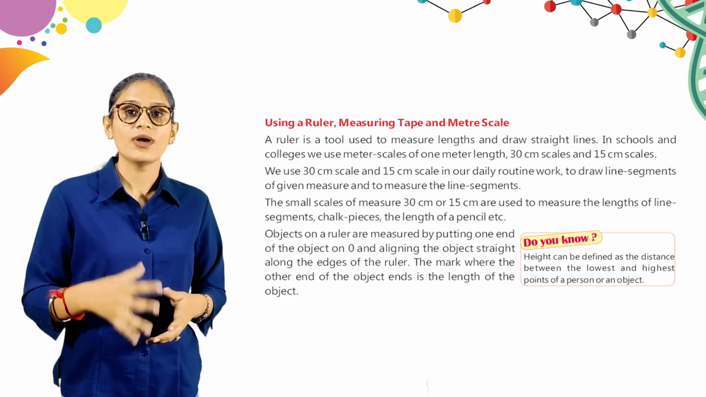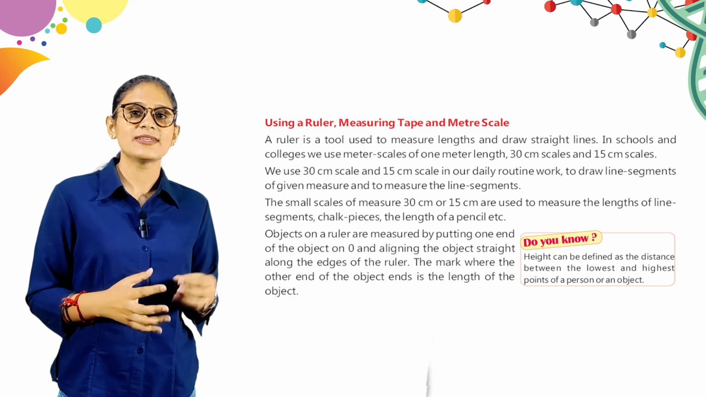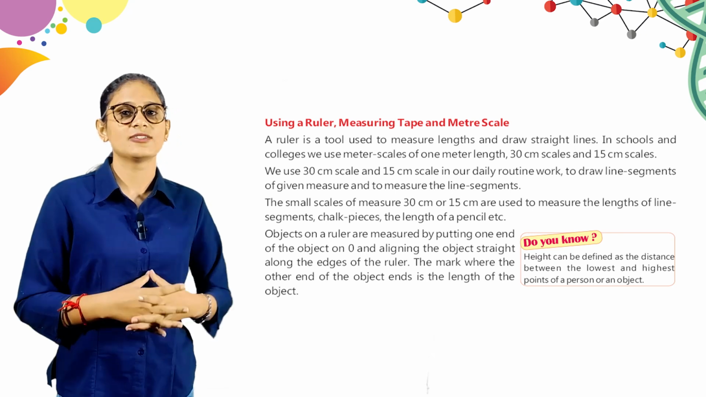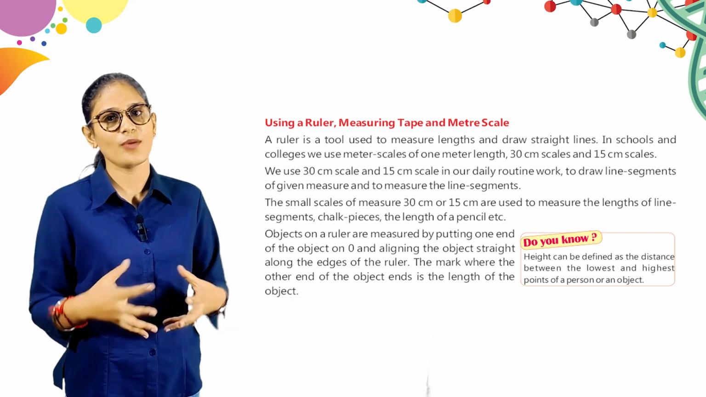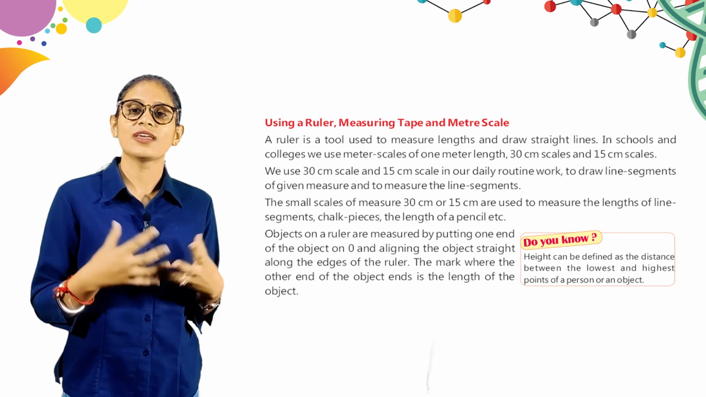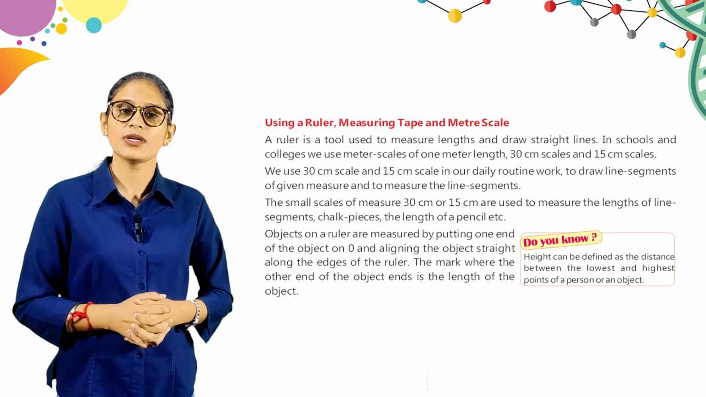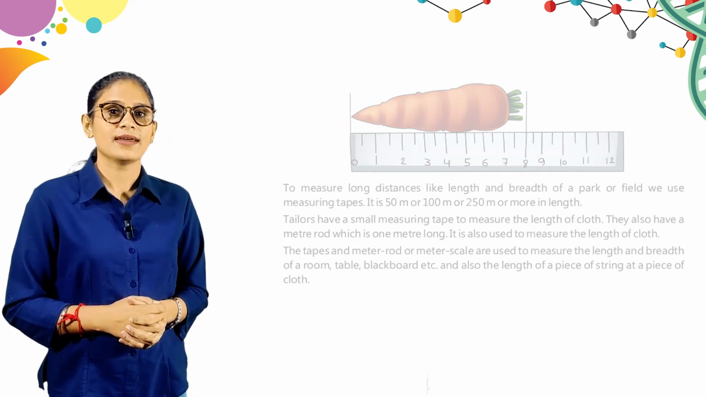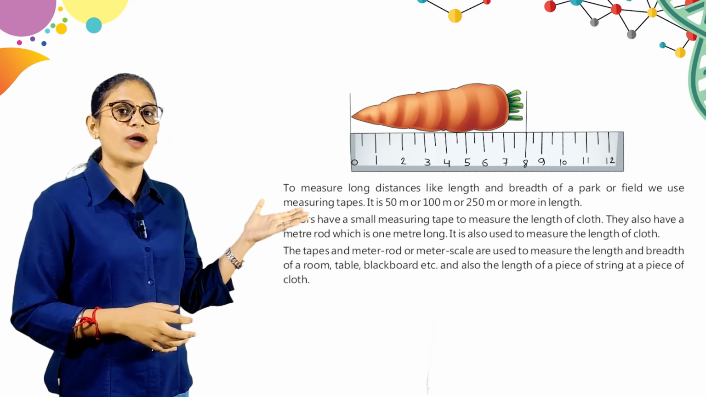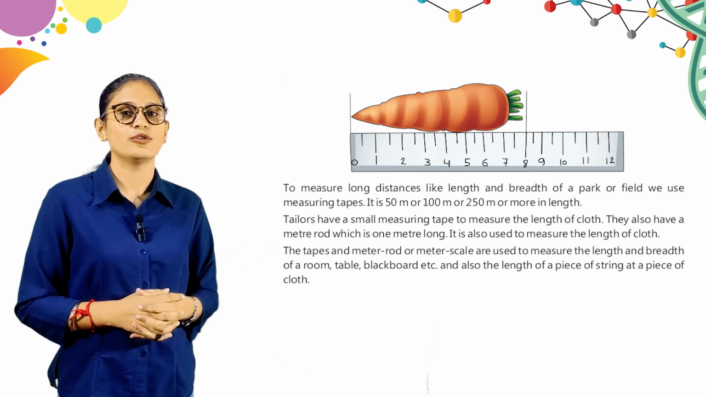ओके. Do you know? Height can be defined as the distance between the lowest and the highest point of a person or an object. और आपकी हाइट क्या होती है? किसी भी दो पॉइंट्स दैट मीन्स लोवेस्ट और हाईएस्ट पॉइंट के बीच की डिस्टेंस. ओके. Here is, look at this picture. That's how you have to measure the length with the help of a ruler.